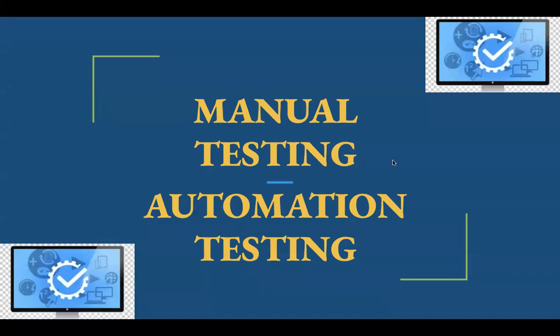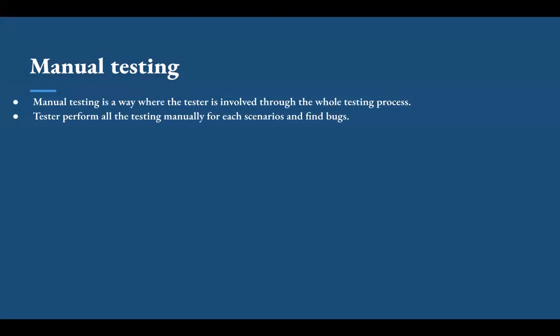Manual testing versus automation testing. Firstly, what is manual testing? Manual testing is a way of testing where the tester is involved throughout the whole testing process. Tester performs all the testing manually for each scenario and finds the bugs.